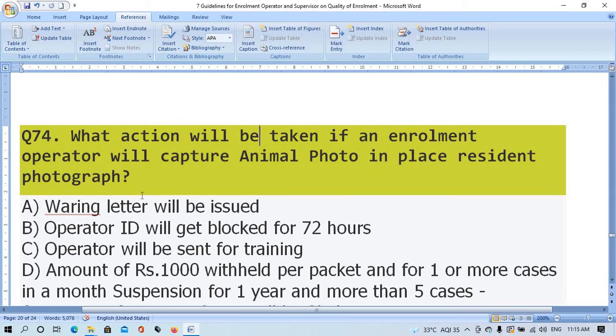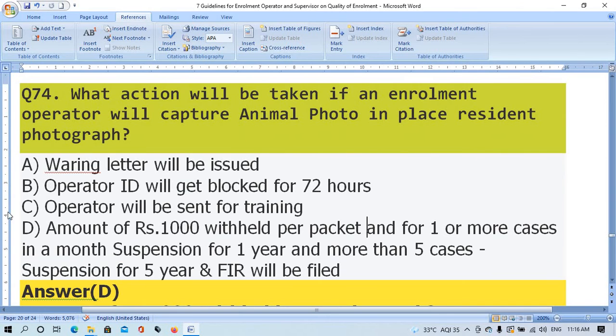What action will be taken if an annulment operator captures an animal photo in place of the resident photograph? Option A, warning letter will be issued. Option B, operator ID will be blocked for 72 hours. Option C, operator will be sent for training. Option D, amount of rupees 1000 withheld per packet, and for one or more cases in a month, suspension for 1 year, and more than 5 cases, suspension for 5 years, and FIR will be filed.